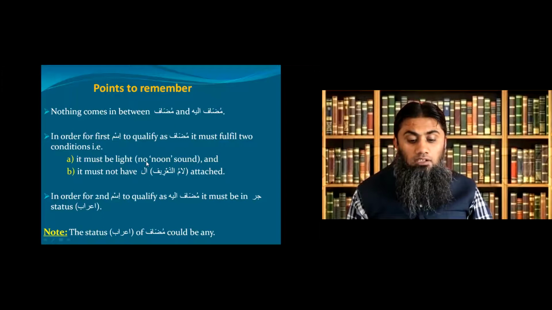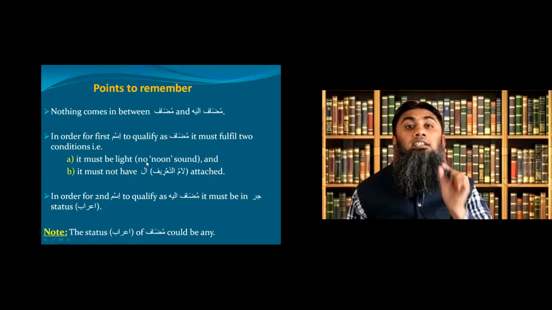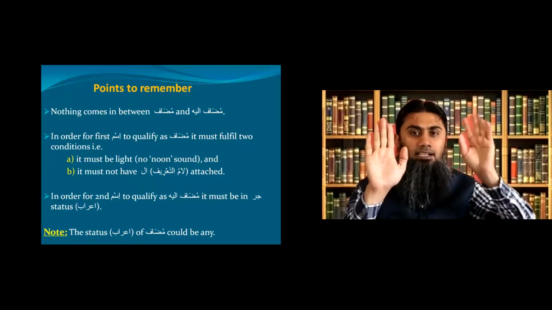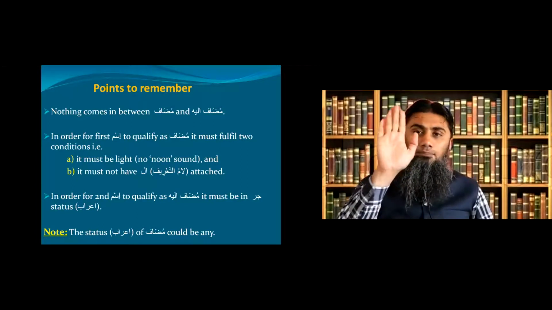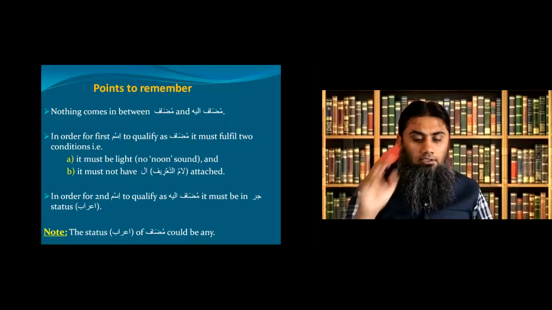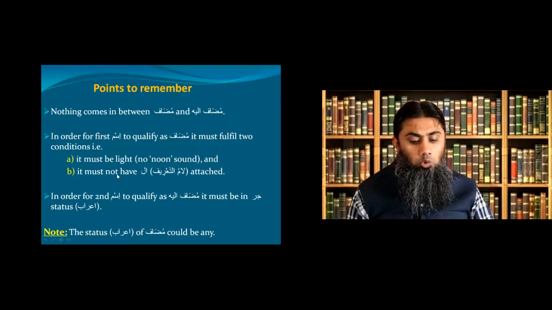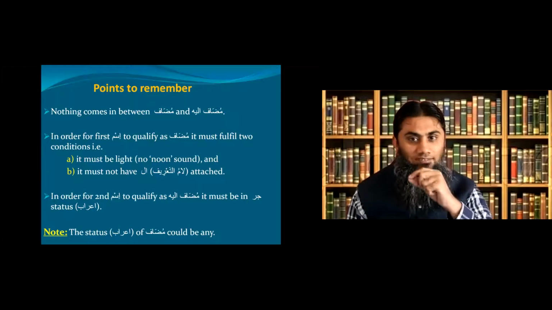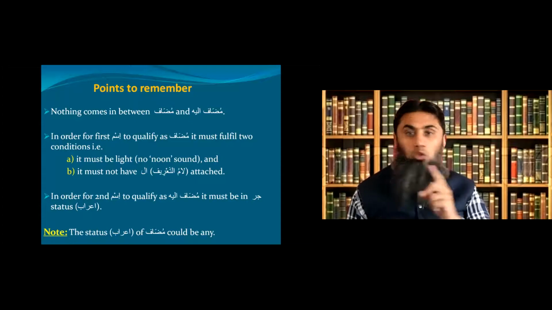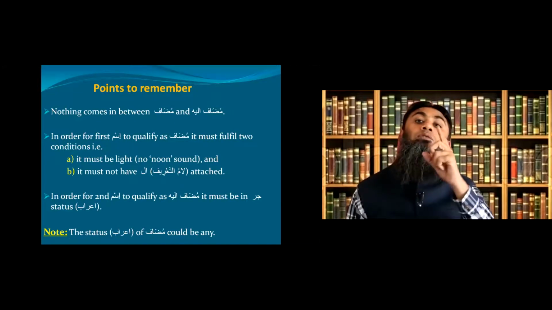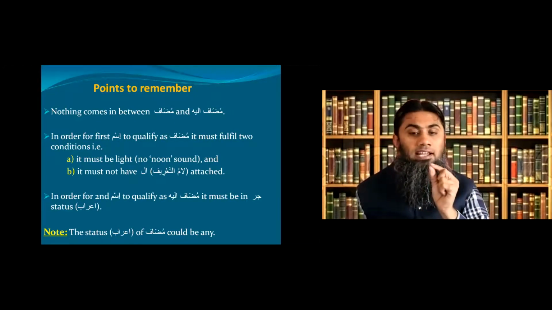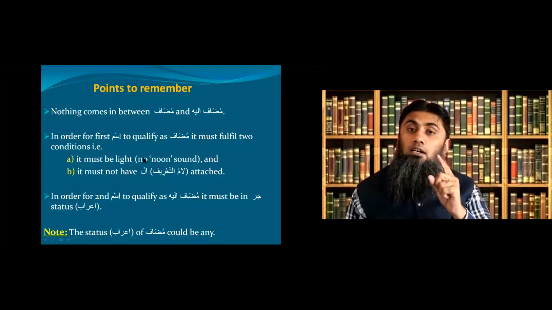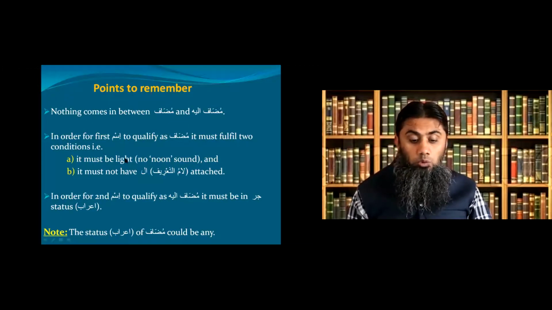So the first condition for the mudaf, because you have two isms. The first part is called mudaf and the second part is called mudaf ilay. For this first part, mudaf, you have two conditions. Number one, it must be light, and number two, it must not have alif lam in the start. For example, al-muslimu. No, it should be muslimu, not al-muslimu. So alif lam must not be attached to it. So the first part, mudaf, must complete these two conditions.